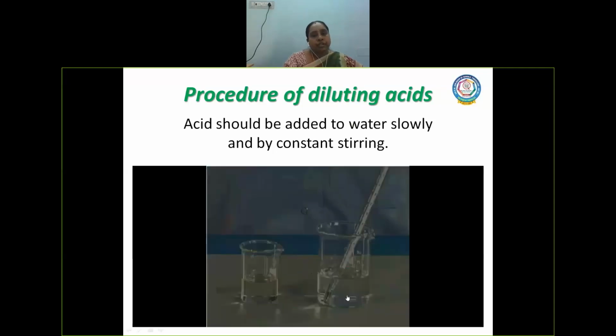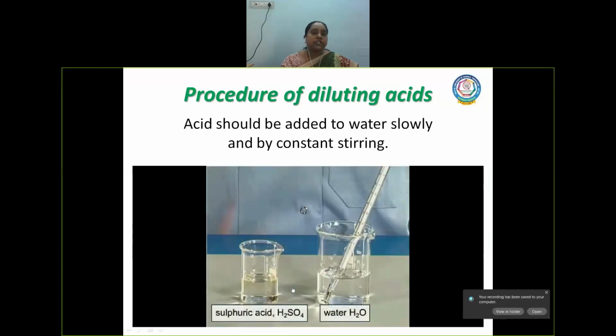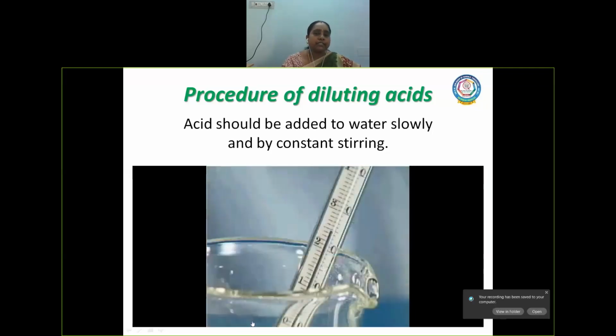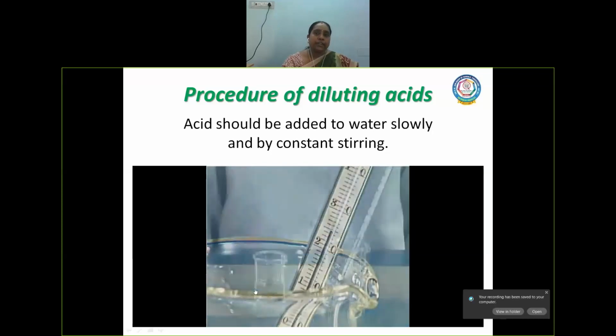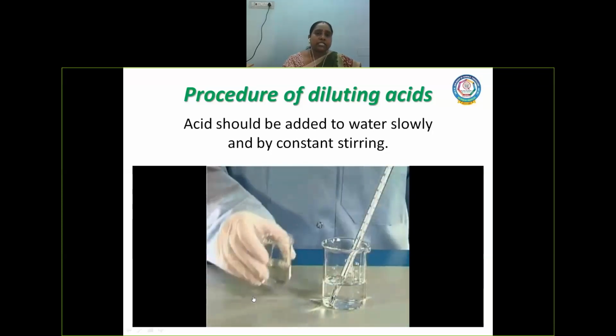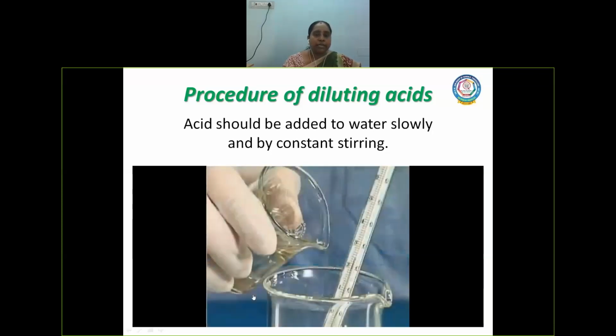See, here we have a beaker which contains a glass rod, and in the small beaker acid is present. Let us see how this dilution process takes place. We have concentrated sulfuric acid in the small beaker.